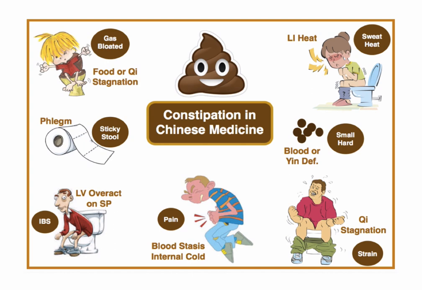That is all liver qi stagnation. Okay? You can have food stagnation when there's lots of bloated gas, but mostly it's a liver qi stagnation in general. If there's liver overact on spleen, that means there's liver qi stagnation creating spleen qi deficiency, right? Liver overact on spleen is a 5-element pattern, and liver qi stagnation creating spleen qi deficiency is a zang-fu organ pattern of diagnosis in TCM.